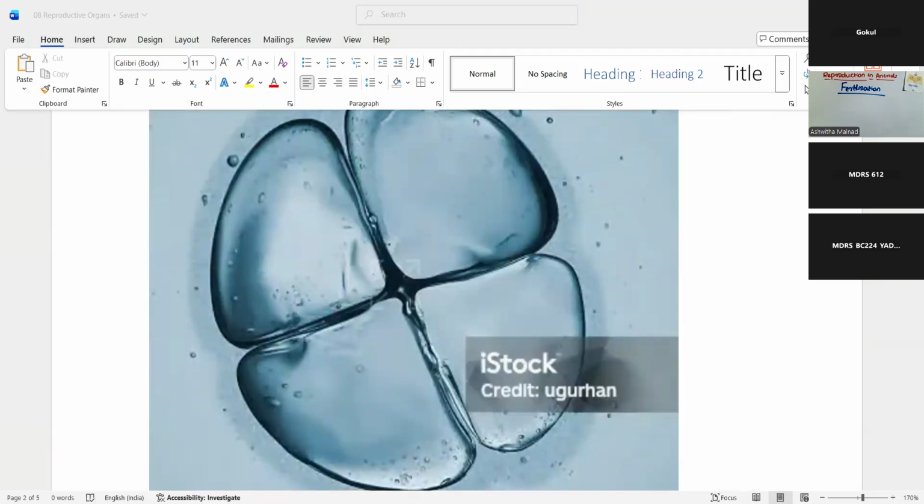Okay, and this zygote is the beginning of a new individual. The process of fertilization is the meeting of an egg cell from the mother and a sperm cell from the father. Okay, so the new individual inherits some characteristics from the mother and some from the father.